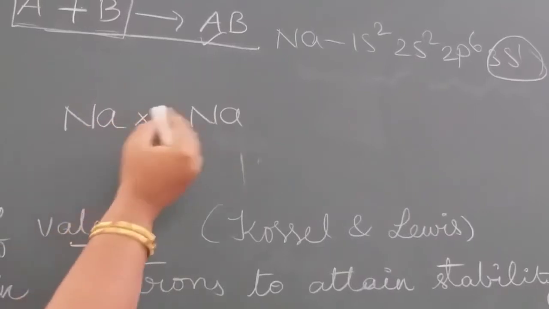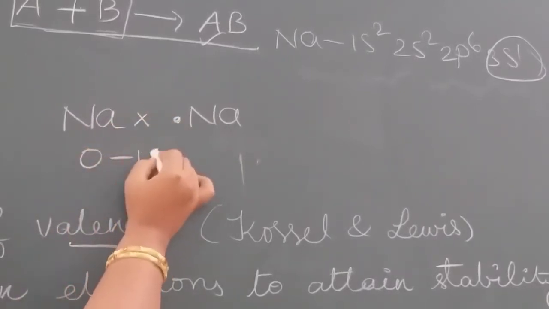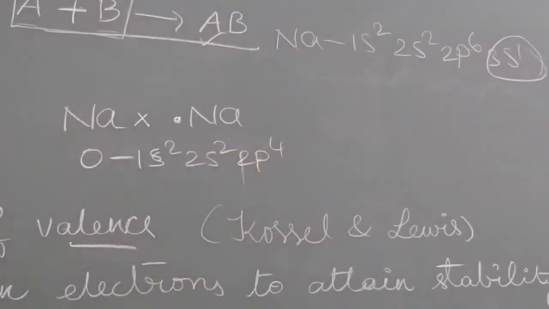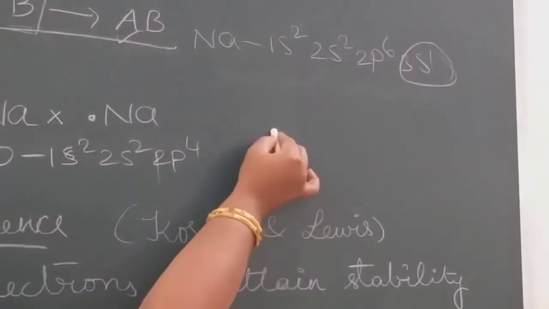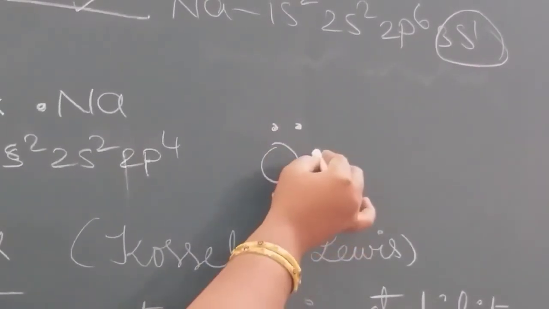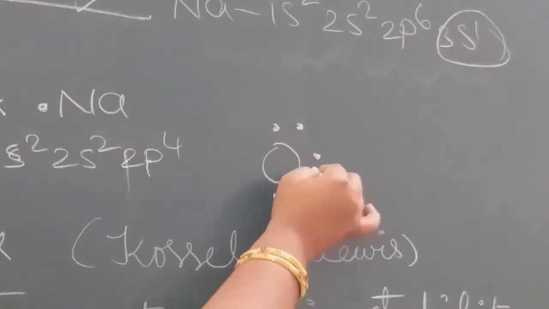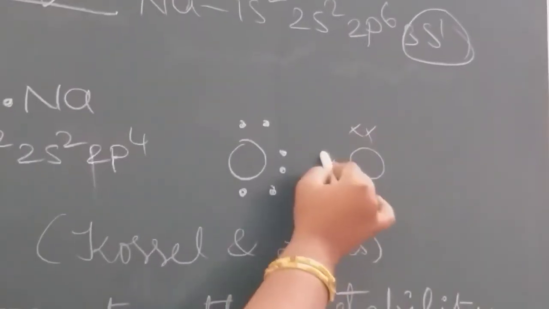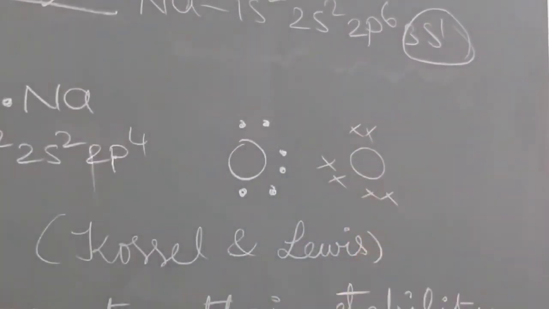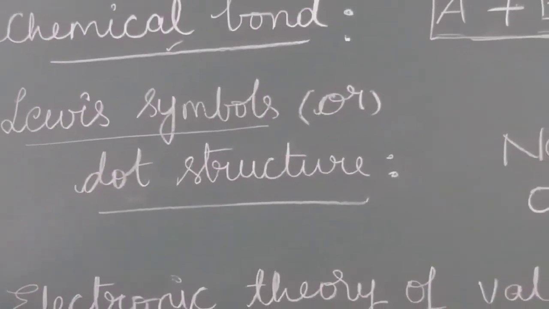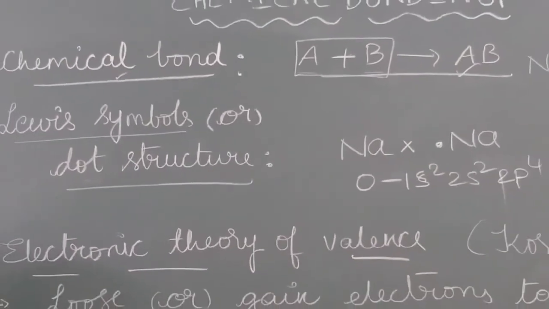Suppose oxygen. Oxygen electron configuration is 1s2, 2s2, 2p4. How many electrons are there in the valence shell? 6. So he showed 1, 2, 3, 4, 5, 6, like this with the dots or with the cross marks. So this is called Lewis symbols or dot structure. This helps show how the bond will form with the valence electrons.